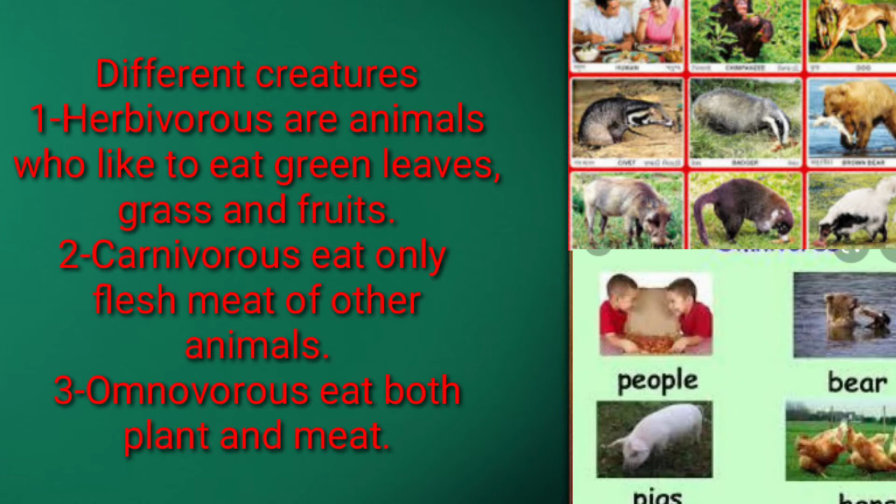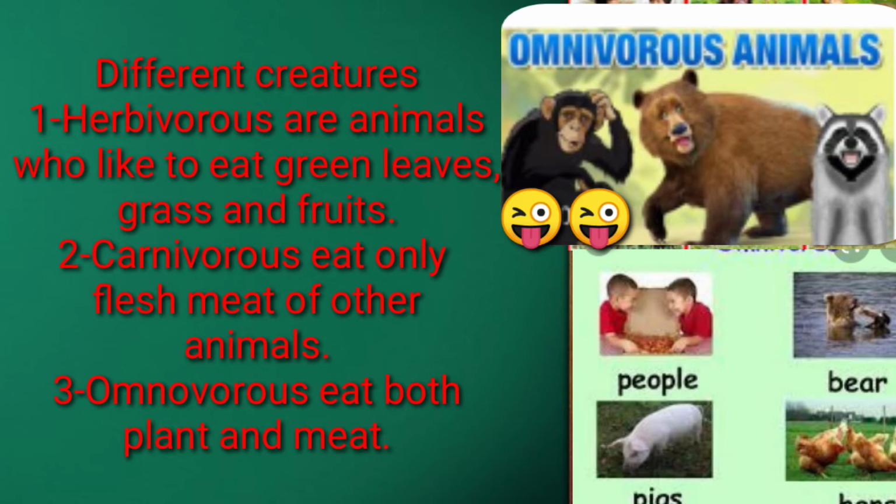Third is omnivorous. Animals that eat both the plant products and flesh of other animals are called omnivorous animals. Humans, bear, rats, cows, and cockroaches. Omnivores have different types of teeth that help them eat both plants and flesh of other animals. Omnivorous birds like crows have a sharp and pointed beak. Such type of beak is helpful in eating a variety of food items.